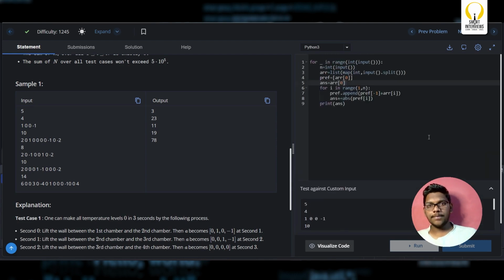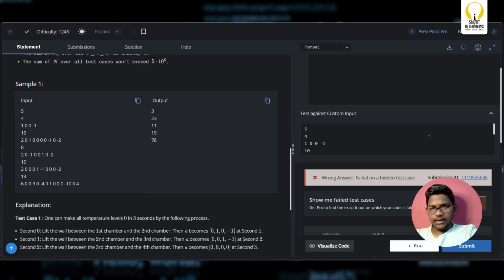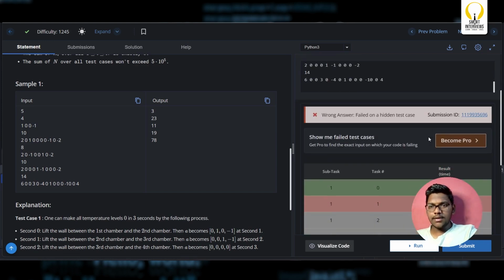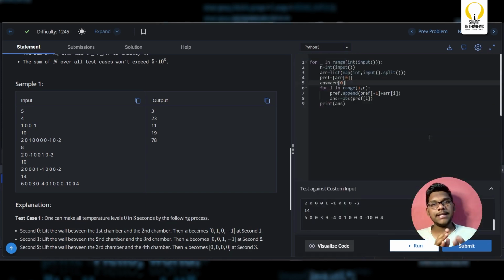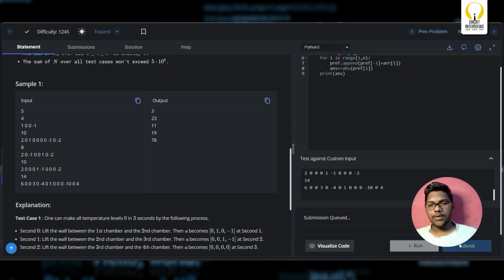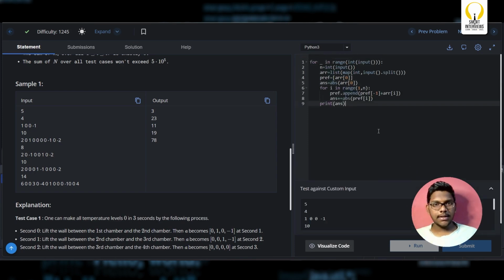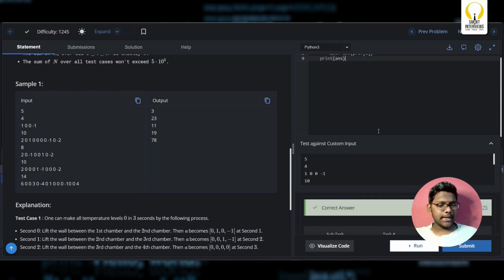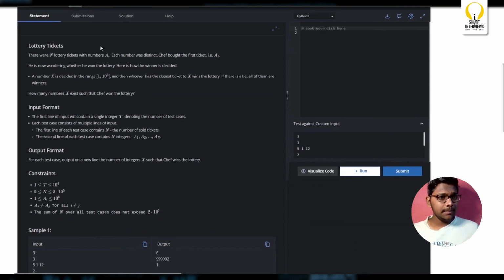Previously we discussed that it doesn't work, right? Yes, it doesn't work. That is the case. If the first element itself is a negative value, it won't work. So it is mandatory to have absolute of array of 0. Only then it will work. I hope you got this point right. Now we'll jump into the next question.